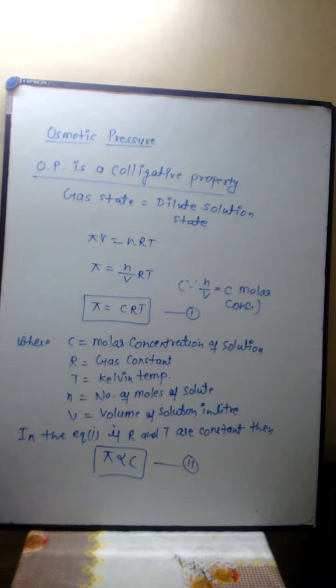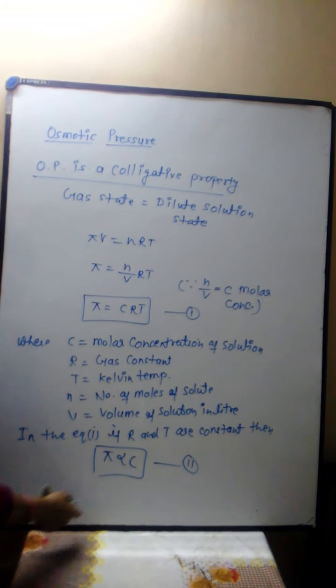Therefore, osmotic pressure is a colligative property. So we prove that osmotic pressure is a colligative property by this equation, pi directly proportional to C.